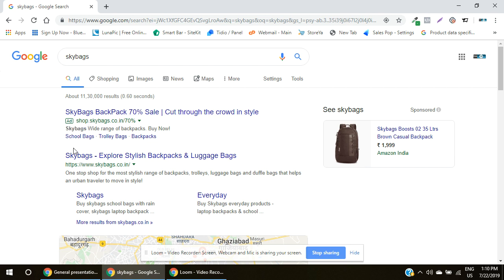Fine. Now, the second result doesn't have this box, which means that this is an organic result. The skybags.co.in might be coming organically. They are not paying to Google for this particular ad. The users can go and click onto this particular link and they can land onto the website of Skybags.